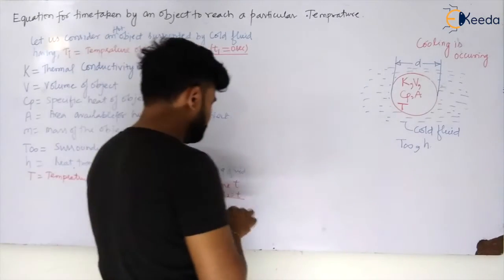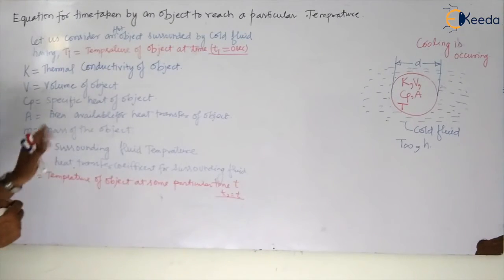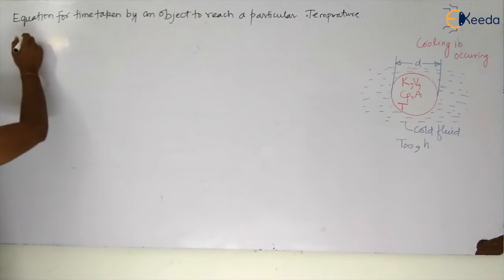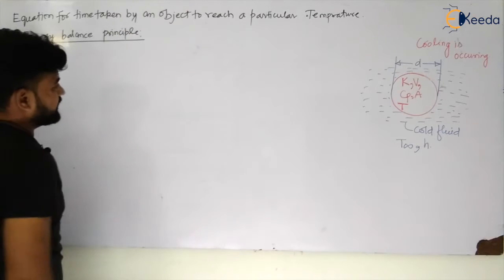So what I can observe is there is some small basic principle. So hope you have written this. Let us see. What is the energy balance principle for that?